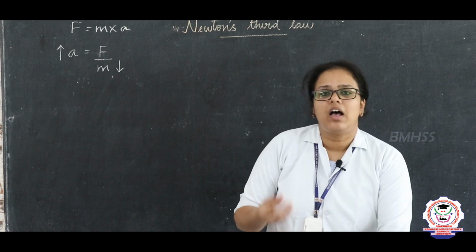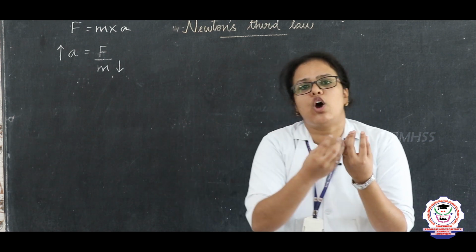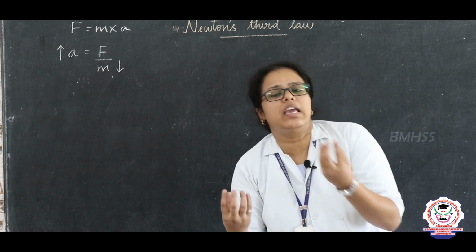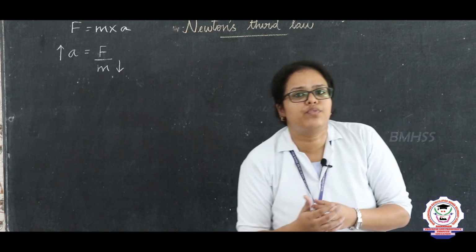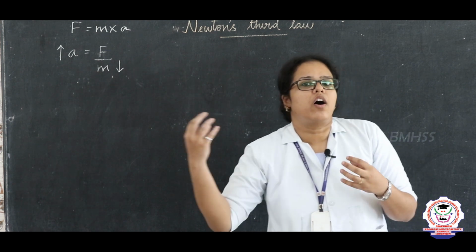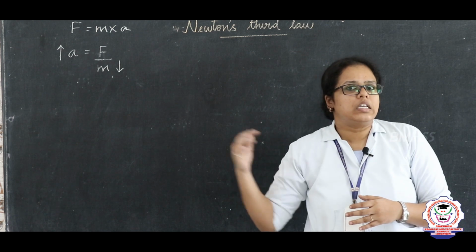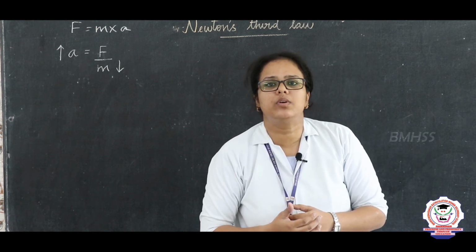For example, I have an object A. This is exerting a force on an object B. In turn, the object B will exert an equal force on the object A. Here, the magnitudes of the forces will be the same, but the directions of the forces will be opposite. What is Newton's third law here? For every action, there will be an equal and opposite reaction.